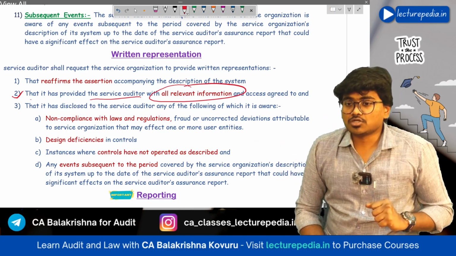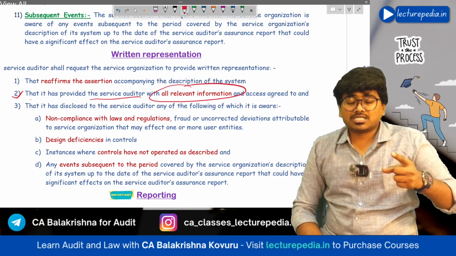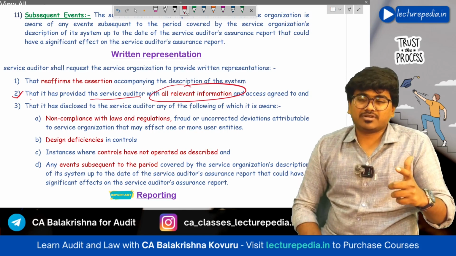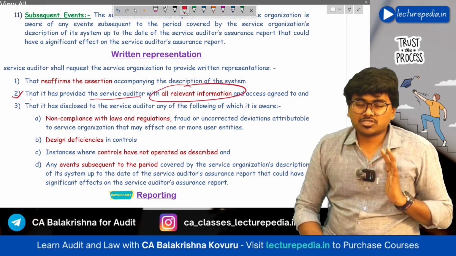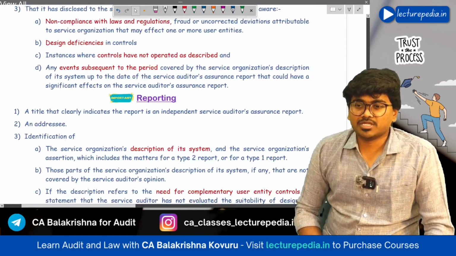Next, if there are any instances of deviations in the control, even those instances are communicated to the service auditor. Next, if there are any subsequent events that will affect the service auditor's report, even those subsequent events are communicated to the service auditor. Okay, like this, a written representation has to be obtained from the management.